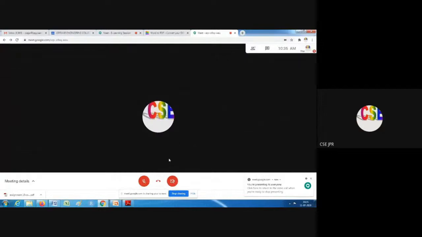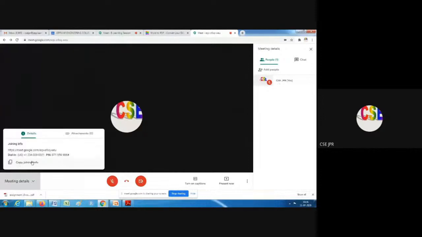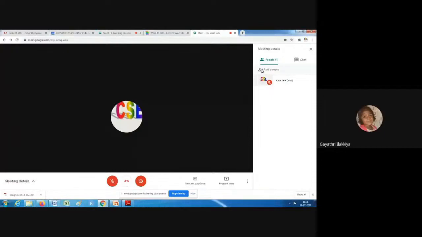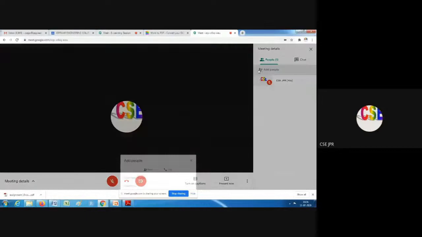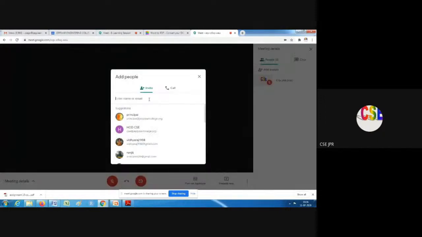You can see the number of persons is only one, that is me. Suppose I want to add a person, how do I add them? Copy the meeting information from here and send it through WhatsApp or mail, asking others to join. Or we can add people directly from here. On the right side, under People, we have an option where we can type the mail ID, and it will send a mail to that person.